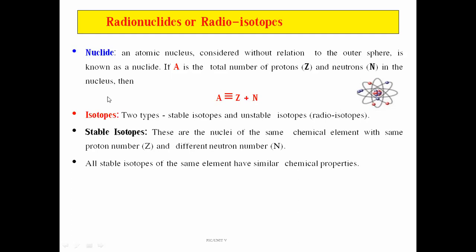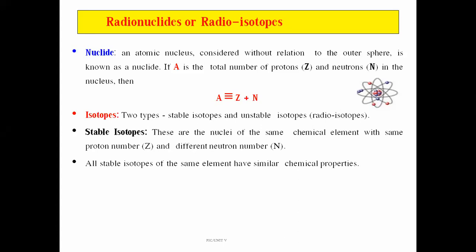Now, this is first when a radionuclide is used for the treatment or as a radiopharmaceutical. Now, the second type is isotopes. So, what is an isotope? Basically, there are two types of isotopes: stable isotope and unstable isotope. And the unstable type of isotope is known as a radioisotope. Now, before we move to the types of isotopes, what is the meaning of the word isotope?